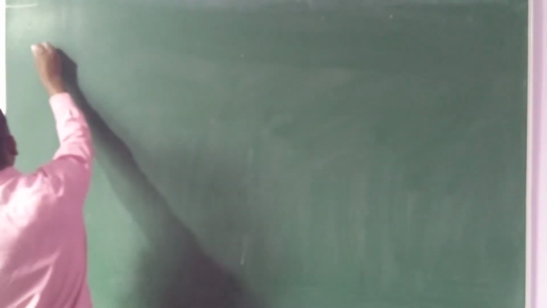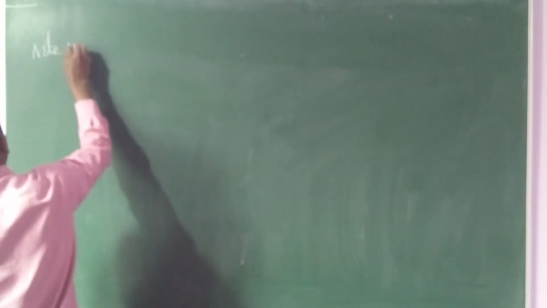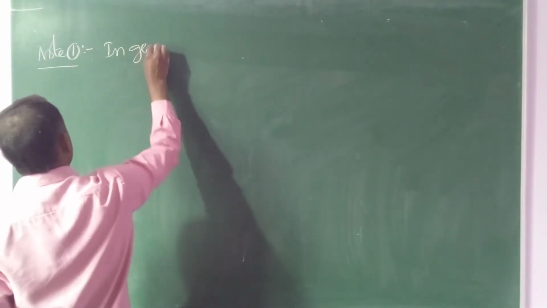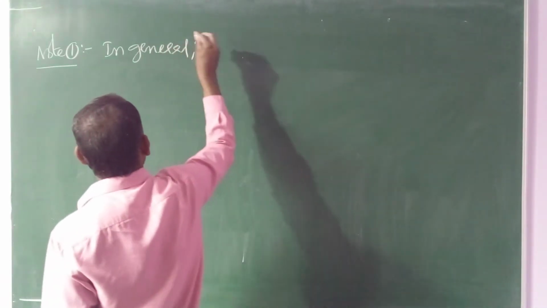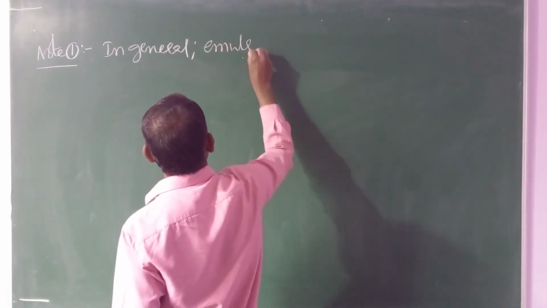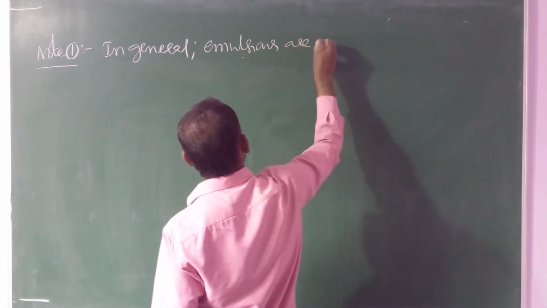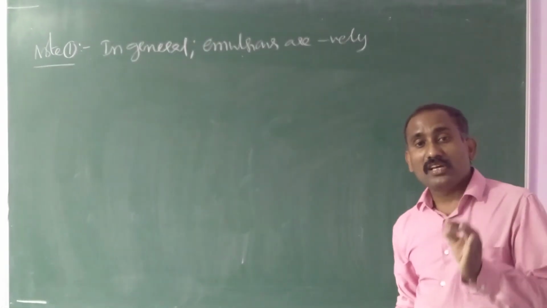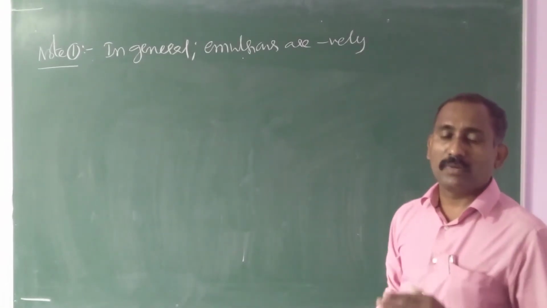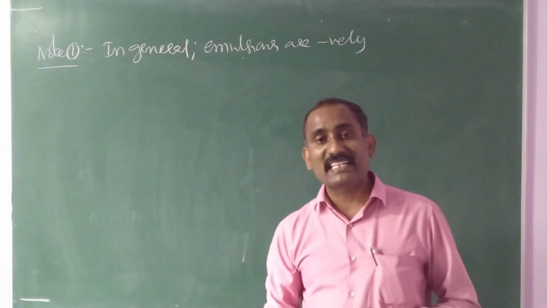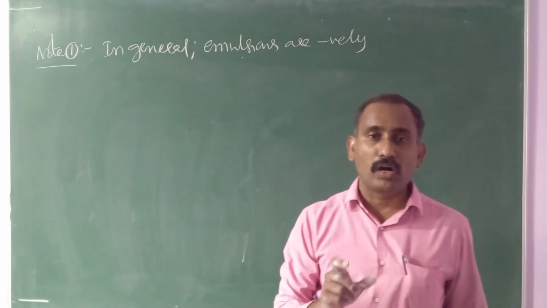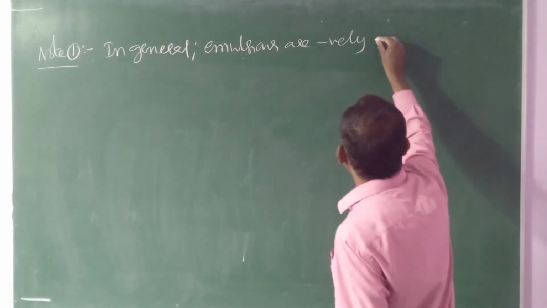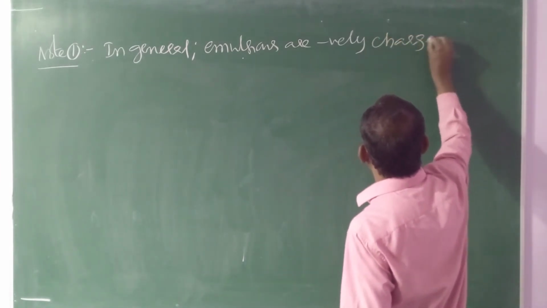Lastly, a note point you should remember. Note 1. In general, the emulsions are negatively charged colloids. In the beginning we taught all colloids are charged. Some are positive, some are negative. The charge can be experimentally determined with the help of electrophoresis experiment. In general, emulsions are negatively charged colloids.